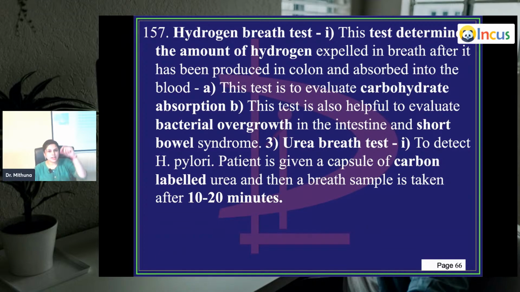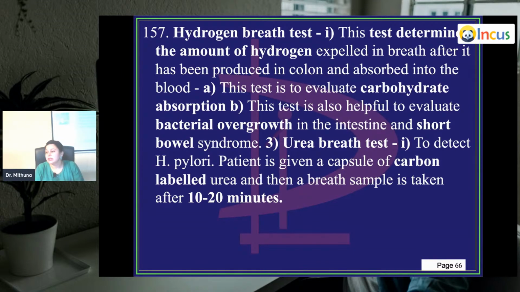For this, we do hydrogen breath test, or there's one more test called urea breath test. This is to detect the H. pylori. This hydrogen breath test determines the amount of hydrogen expelled in the breath after it has been produced in the colon and absorbed into the blood. This test is to evaluate carbohydrate absorption, and this test is also helpful to evaluate bacterial overgrowth. Just remember that the hydrogen and the urea breath test both are to evaluate the bacterial overgrowth. If it is being produced too much, then you know that there is a lot of bacterial overgrowth in the GI system, which is finally leading into the GERD.